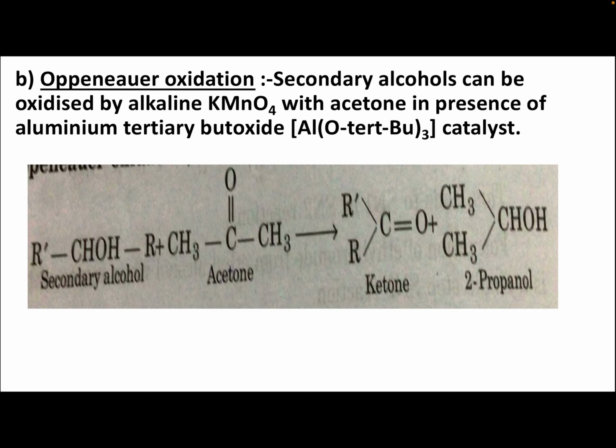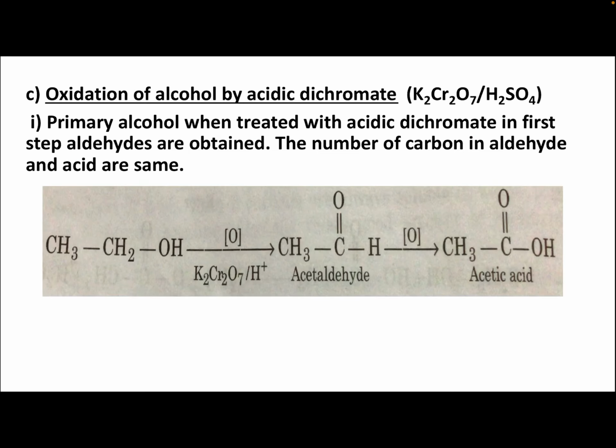Next oxidation is Oppenauer oxidation. Secondary alcohols can be oxidized with acetone in the presence of aluminum tertiary butoxide catalyst. So this is a secondary alcohol. When it reacts with acetone, we get a ketone and 2-propanol. So this is known as Oppenauer oxidation. This name reaction is important.